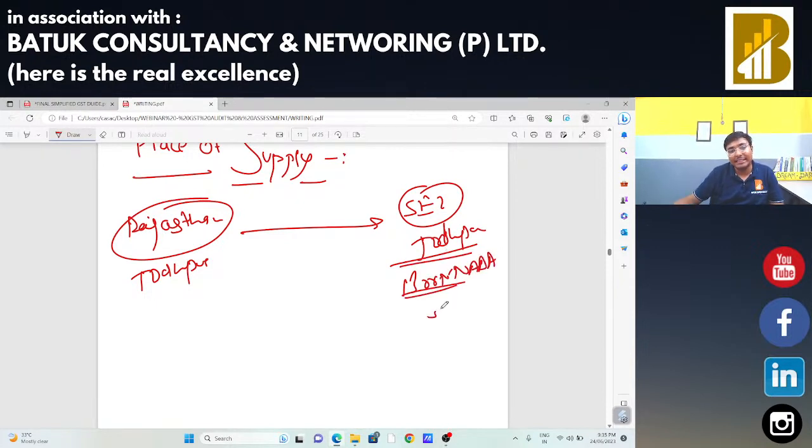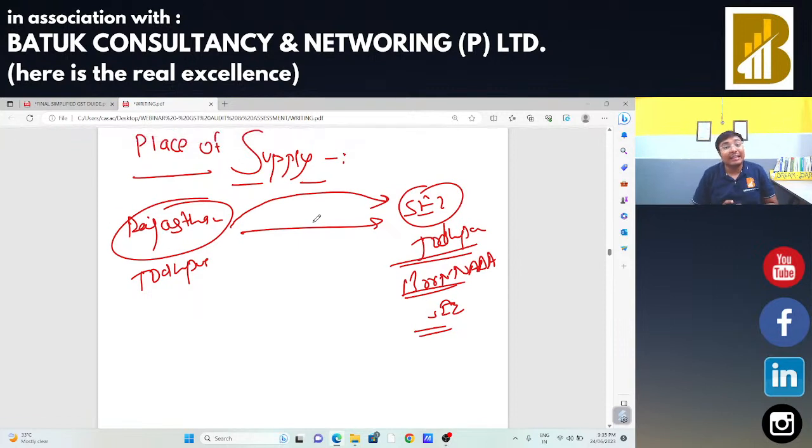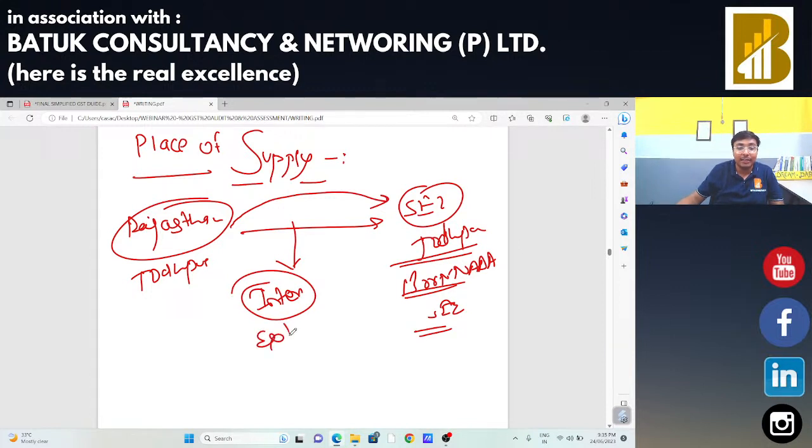Boranada is an SEZ. If I am in Jodhpur and I am going to make a supply to the SEZ, that is Boranada, then even though it is an intra-state supply, that supply should be treated as an inter-state supply. That is, that supply should be treated as export, and no GST shall be charged in that specific case. So this is an exception in case of intra-state supply.